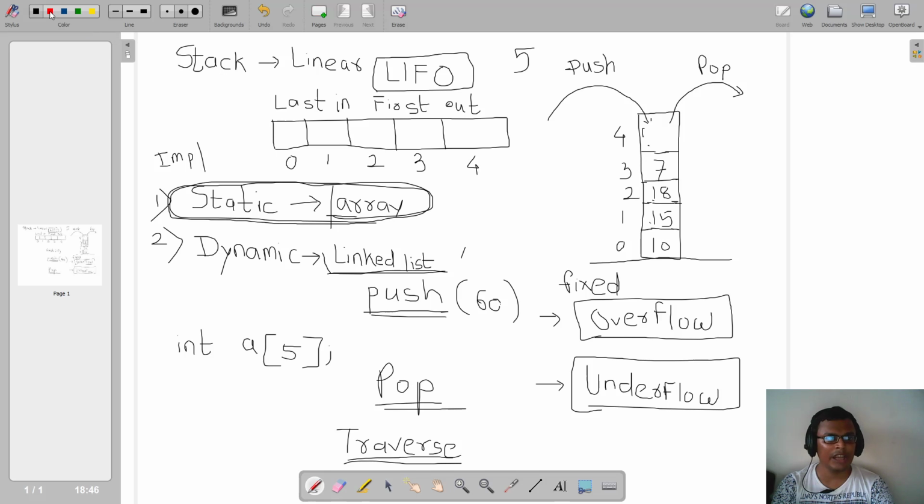Now, in order to represent my stack, I always need to maintain what part of my stack is already occupied and what part of my stack is yet to be occupied, right? In this current situation, 4 spaces are already occupied and 1 space is empty.